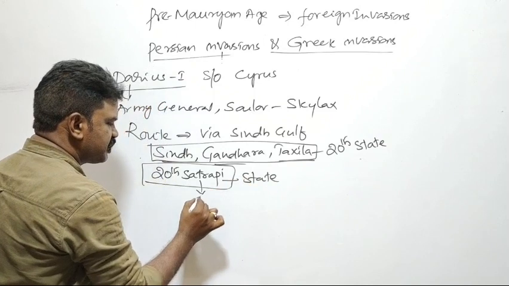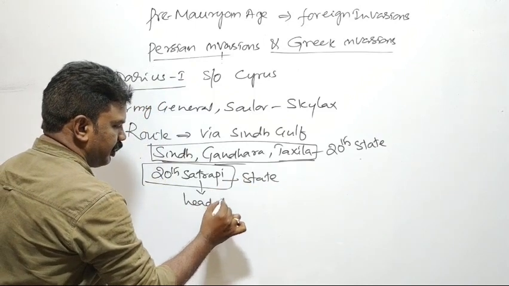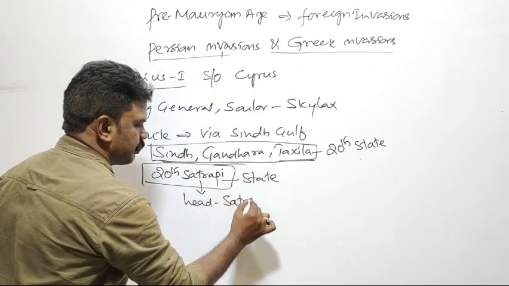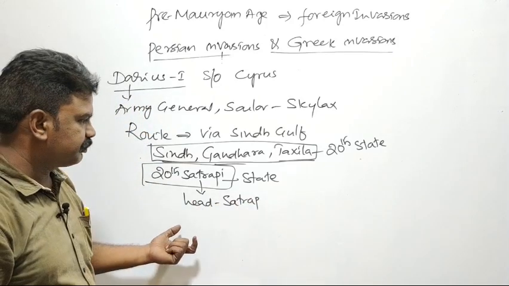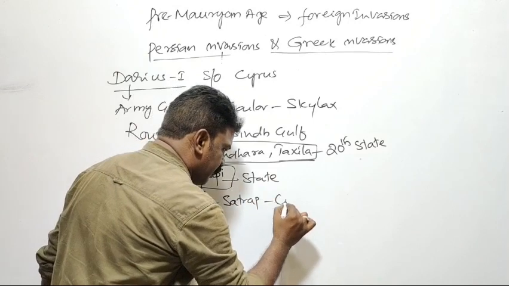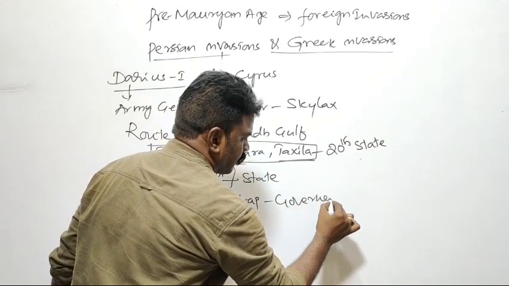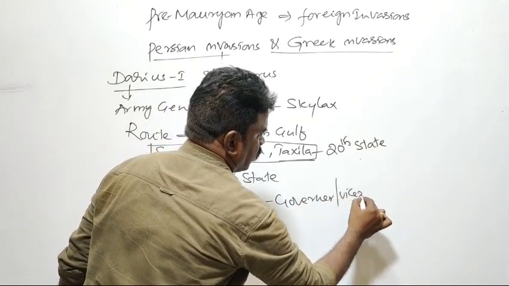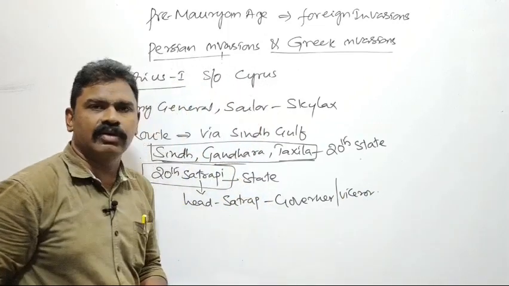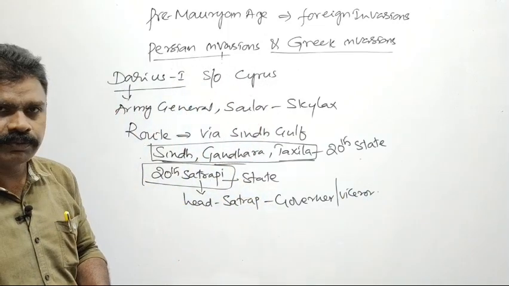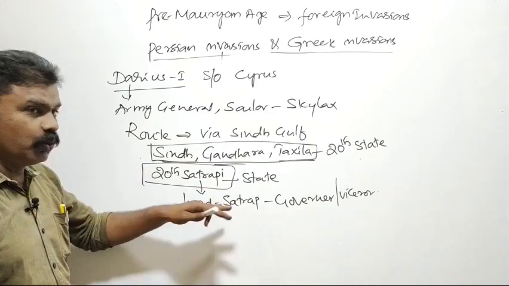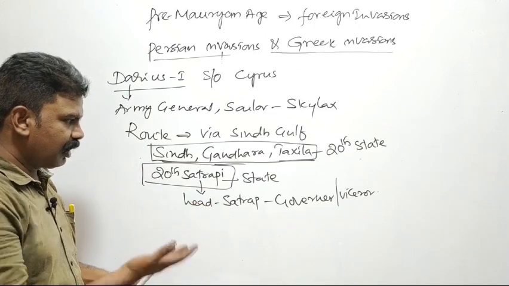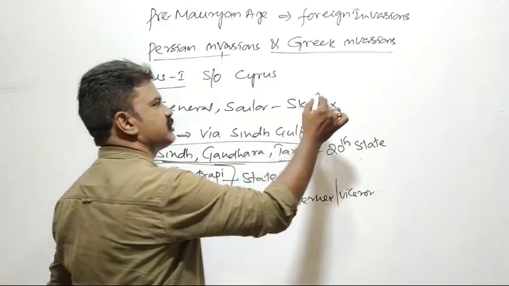The head of the satrapy was the satrap. The satrap was a governor or viceroy. In a later period, these satraps ruled India under the name of Saka satrapas.